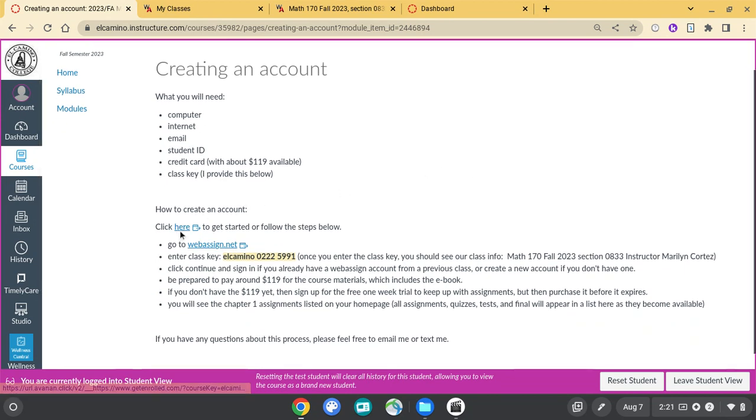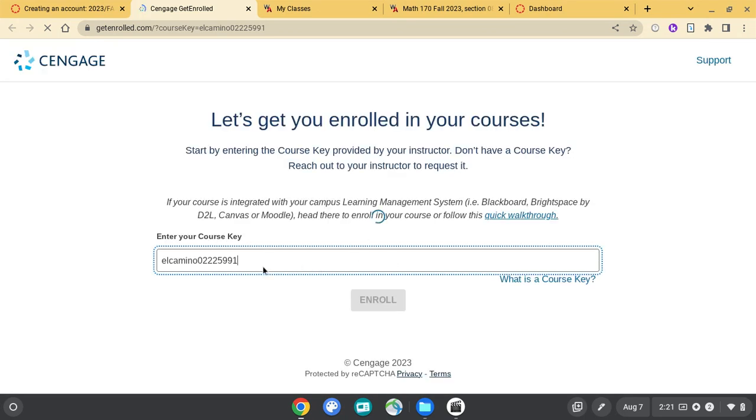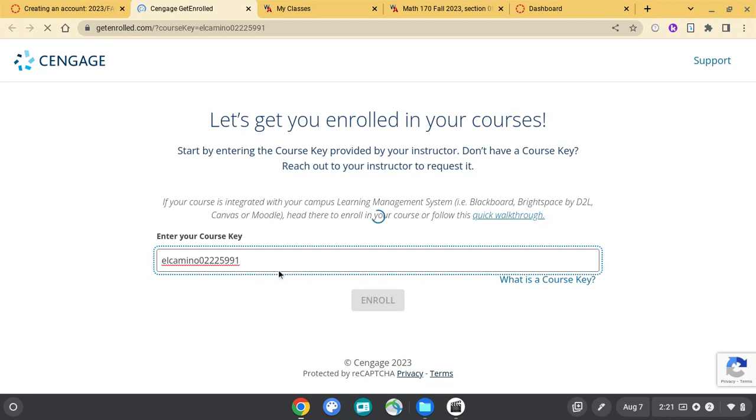To create an account, you can just click here and move right along, or you can click here and go to the WebAssign website and follow these steps here. Okay, so before clicking here, you can copy and paste. So let's get this class key here. And when you click, it will ask you for the class key, and you can just copy and paste it. There it is.